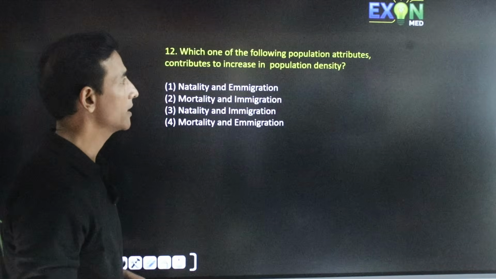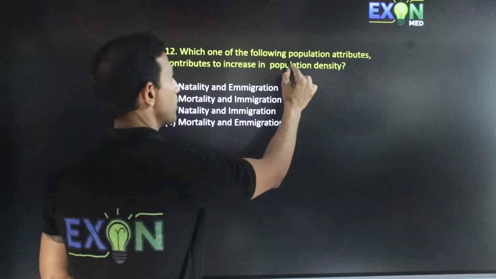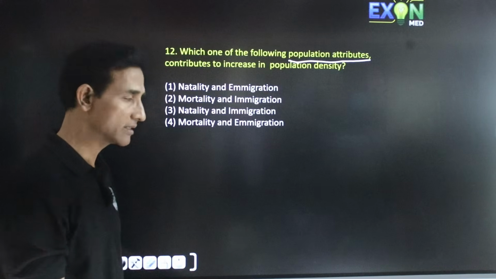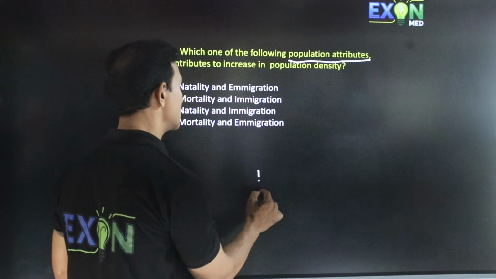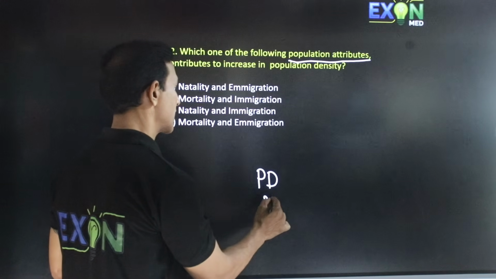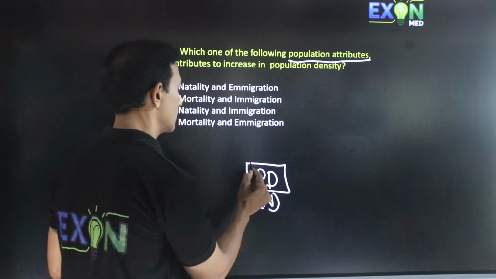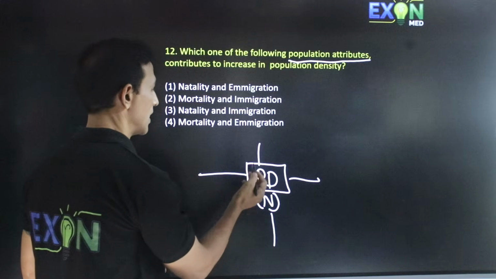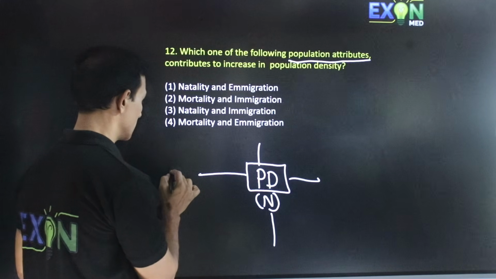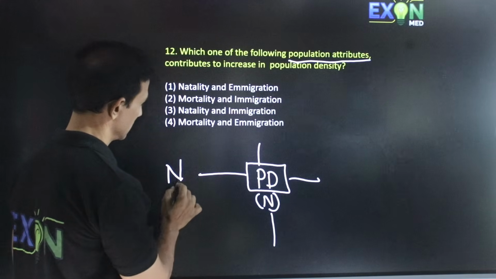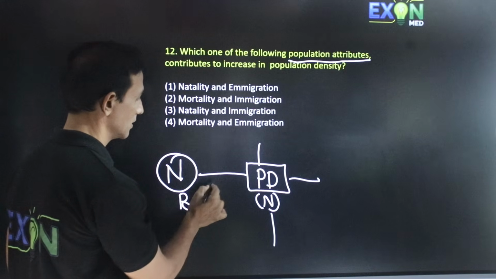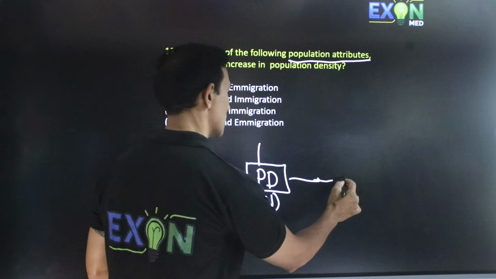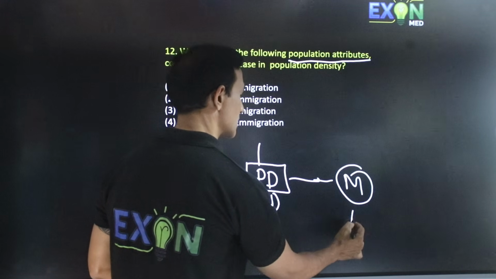Which one of the following population attributes contributes to increase in population density? Population density, which we take as N, is affected by four factors. One is natality, which is birth. It can increase the population density. The other one is mortality, which is death.